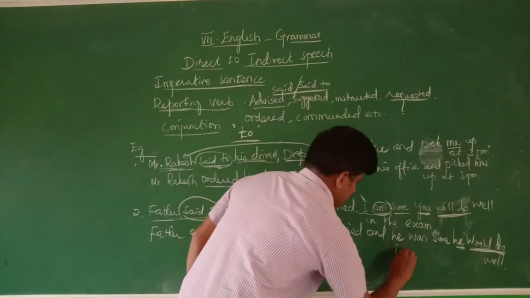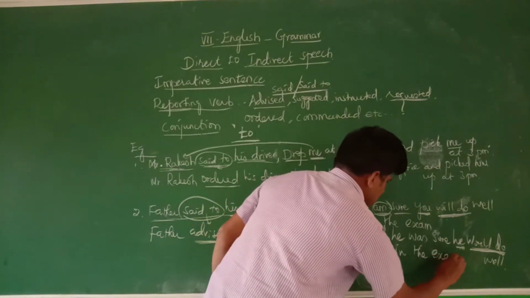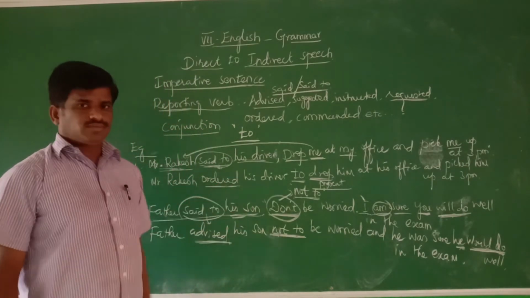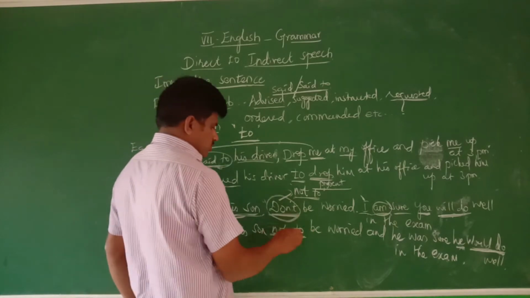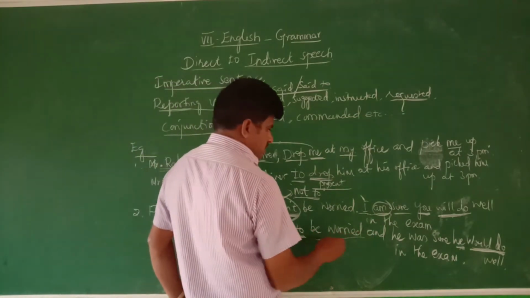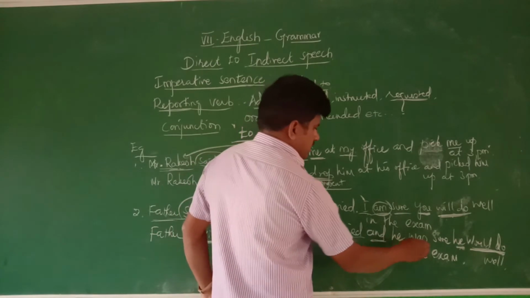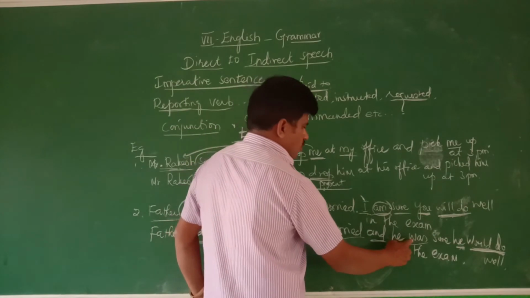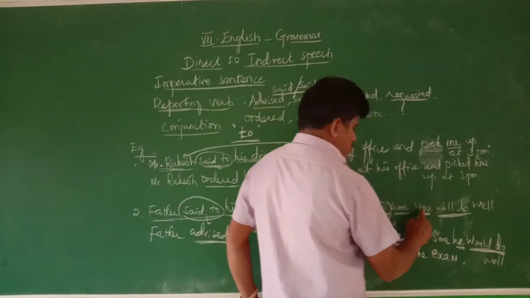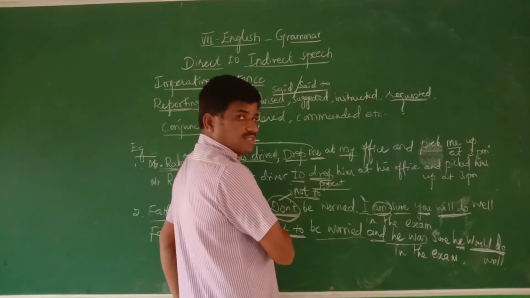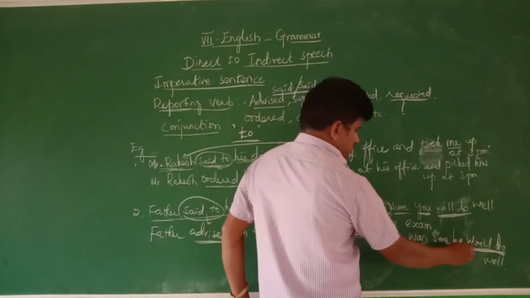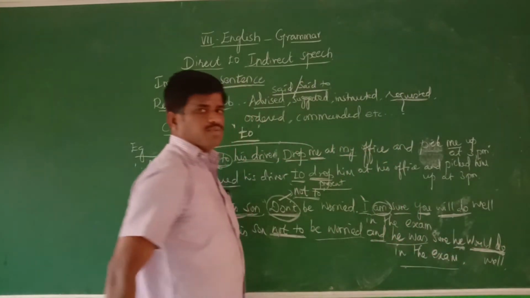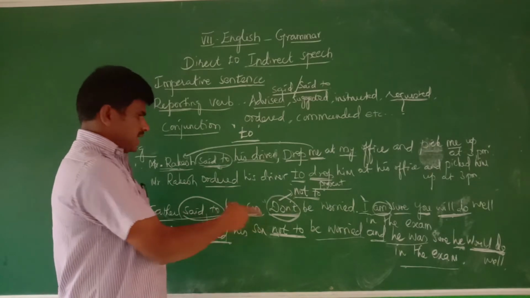Last point is the exam. In the exam, you write as it is; there are no changes. The father advised his son not to be worried. "Don't" changes into "not to be worried." And further, he was sure: "I" changes into "he," and the past tense of "am" is "was." Again, "you" is the son, the object of the reporting, so you should use "he." "Will do" becomes "would do well in the exam." This is the answer to the second question.